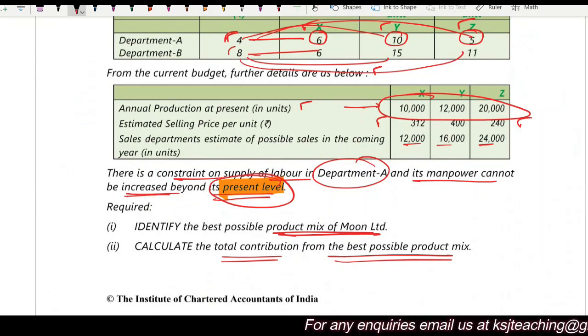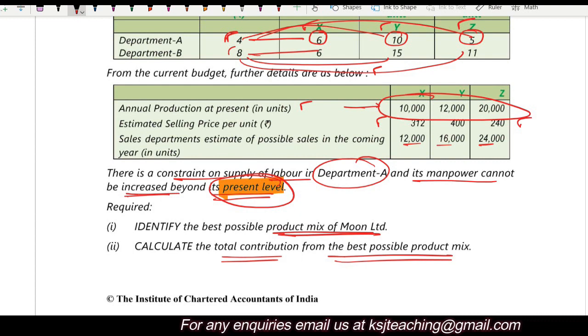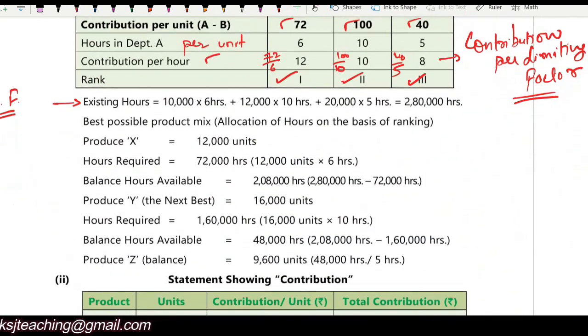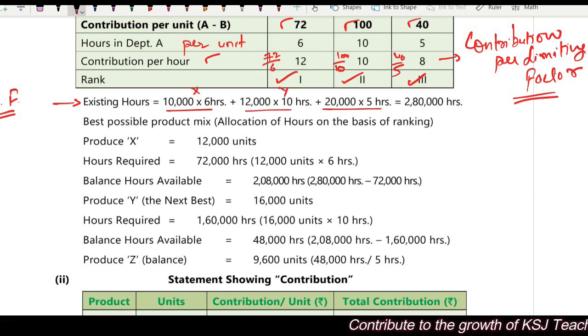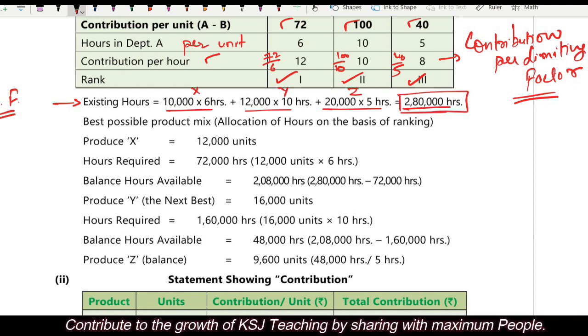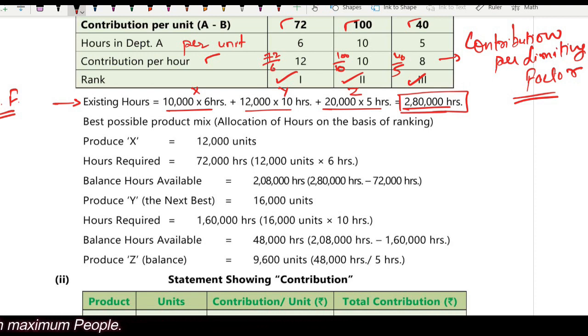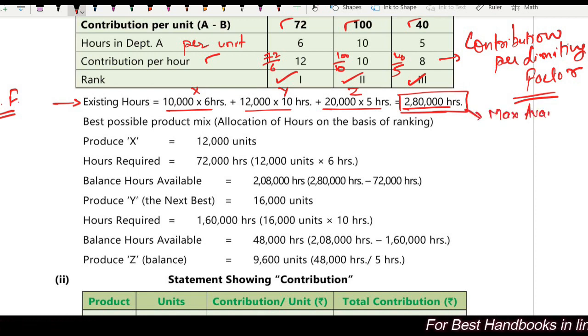At the present level, how many hours are being used? 10,000 units are being manufactured. In 1 unit, 6 hours for X is being used. So 10,000 multiplied by 6 hours. Similarly, for Y, 12,000 multiplied by 10. For Z, 20,000. This is for X, this is for Y, and this is for Z. Now you have a total of 2,80,000 hours. Right? Total you have 2,80,000 hours. This is the maximum availability of hours.